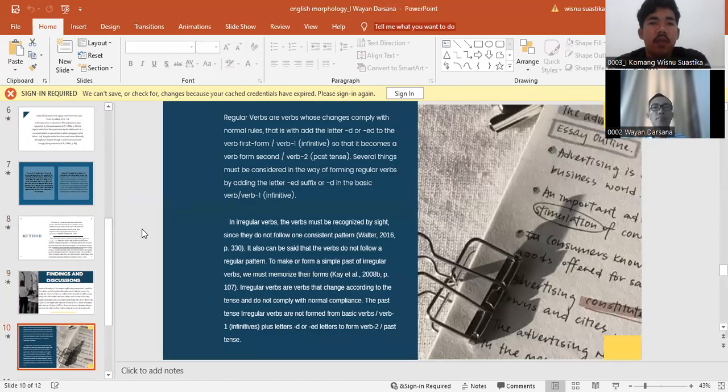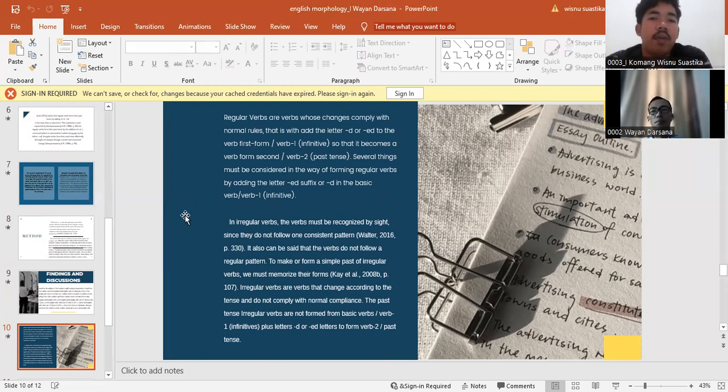Next. Regular verbs are verbs whose changes comply with normal rules, that is, by adding the letter d or ed to the verb first form or verb 1 infinitive, so that it becomes the verb second form or verb 2 past tense. Several things must be considered in forming regular verbs by adding the suffix ed or d to the basic verb or verb 1.